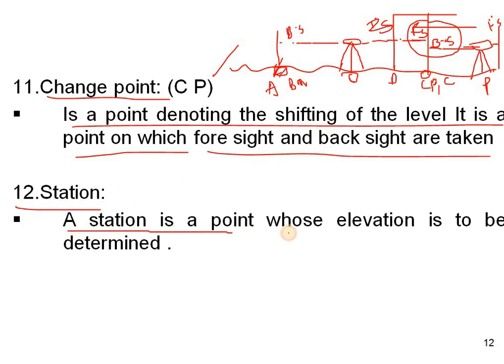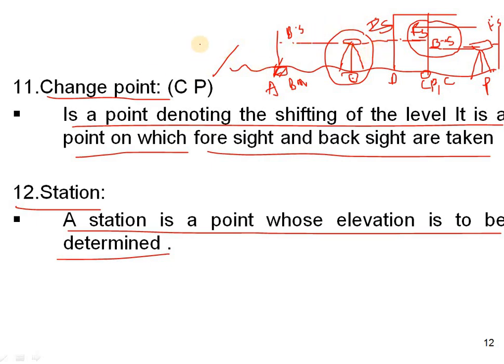A station is a point whose elevation is to be determined. Now I have pointed this O. The O point where the instrument is fixed is known as a station. However many stations are formed, we have to keep the mark on the point. So change point and station are very important, and back side, intermediate side and fore side are very important.